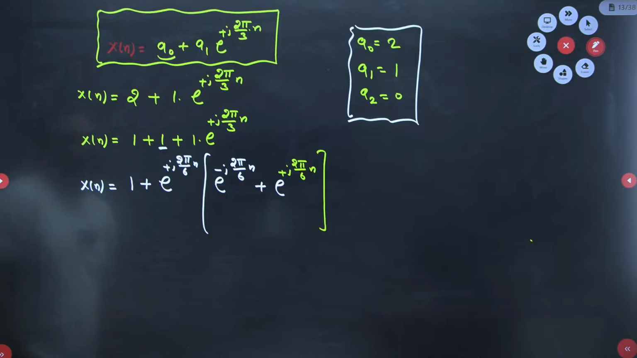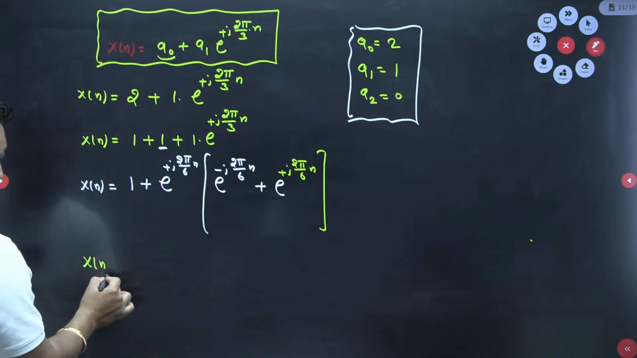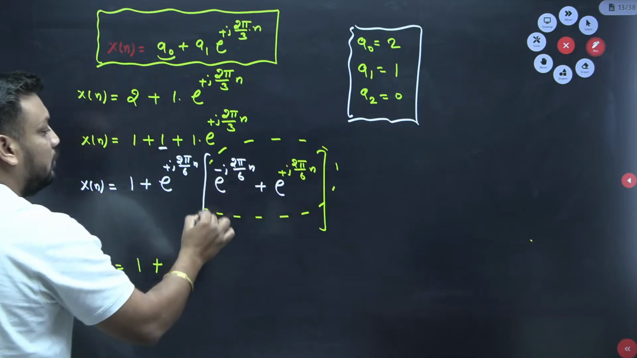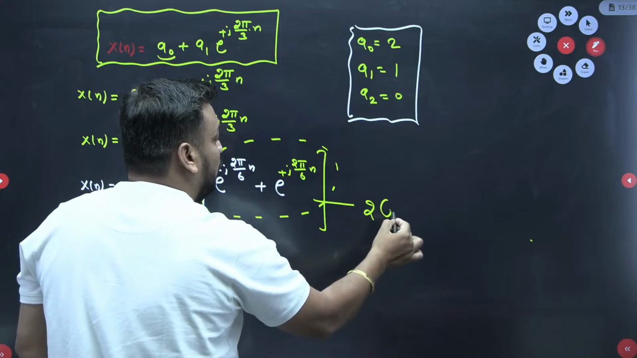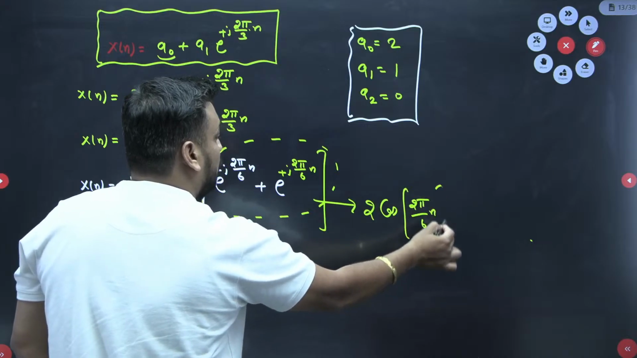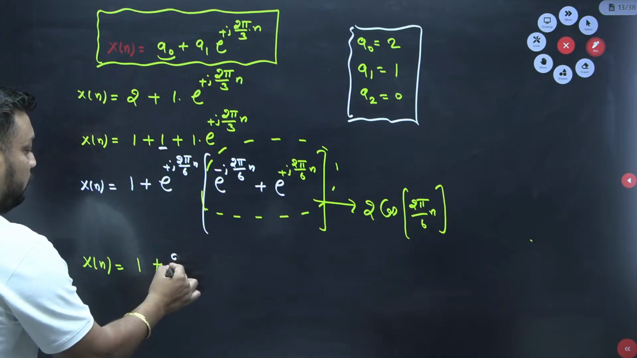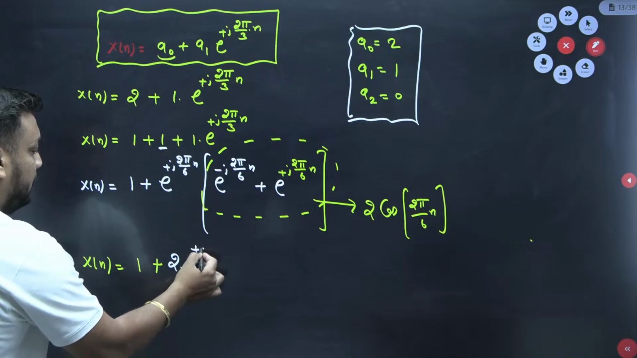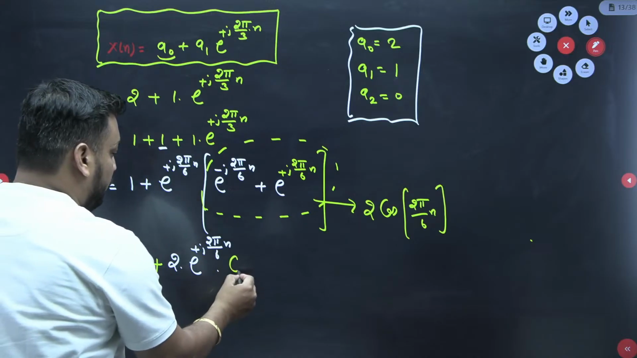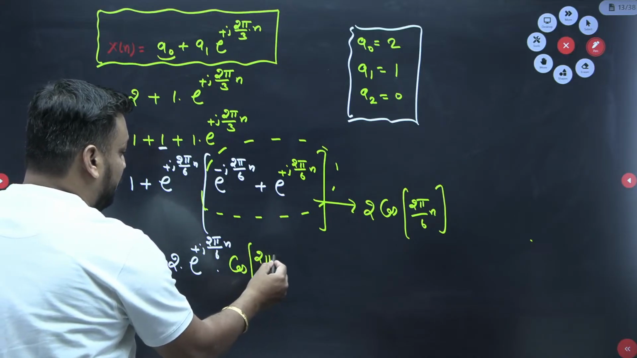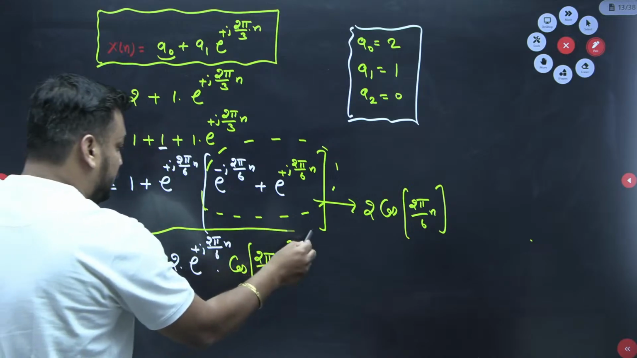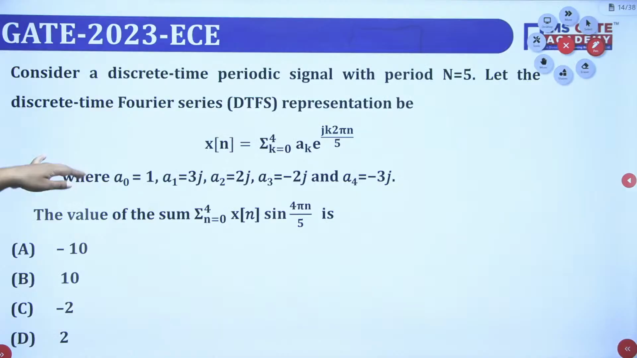Tell me guys, yes or no? And do you know that x of n equal to 1 plus this entire term is actually equal to twice of cos of 2 pi by 6 into n. Just put the value, guys, so it will be twice into e to the power plus j 2 pi by 6 into n dot, the remaining term being cos of 2 pi by 6 into n. And now you can compare this complete expression with the available options. Tell me which option is correct, guys.